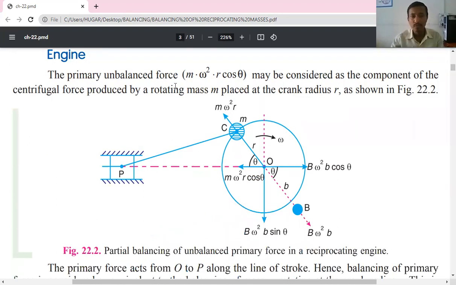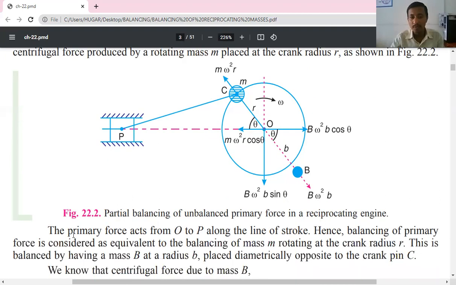OK, the primary unbalanced force, what is the primary unbalanced force? M omega square R into cos theta may be considered as a component of the centripetal force. Look, this primary unbalanced force M omega square R into cos theta can be considered as a centripetal force produced by a rotating mass M placed at crank radius R as shown in the figure. That means we can consider it as a centripetal force.